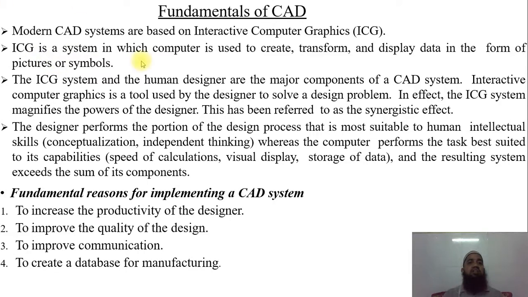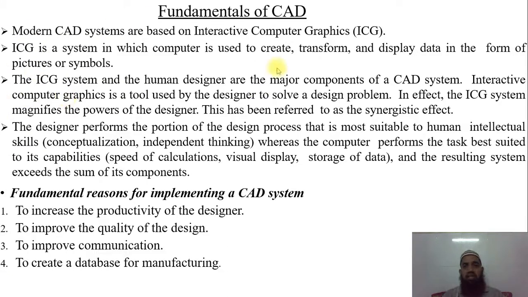ICG is a system in which a computer is used to create, transform and display data in the form of pictures or symbols, because ICG enables the system to convert one thing into another, like numerical data converted into a symbol or into an image. That is only done by the use of ICG.